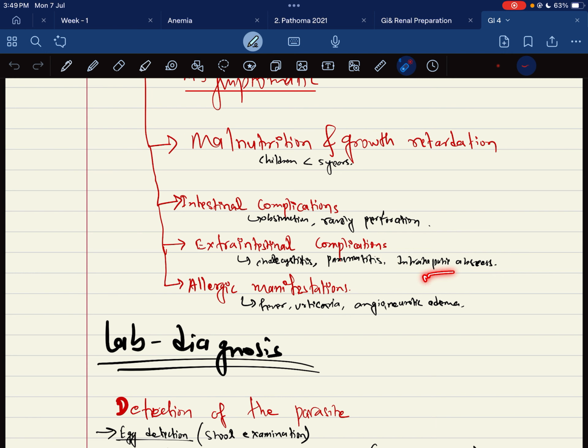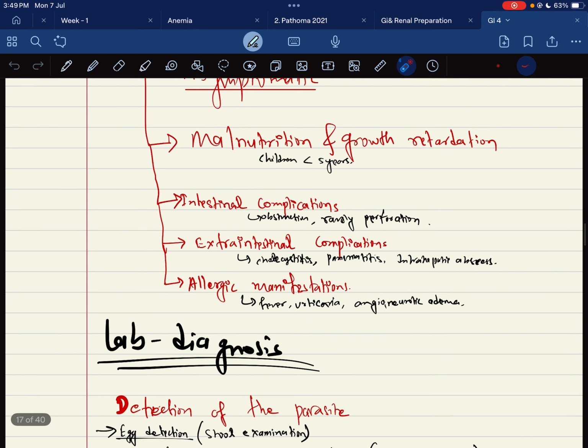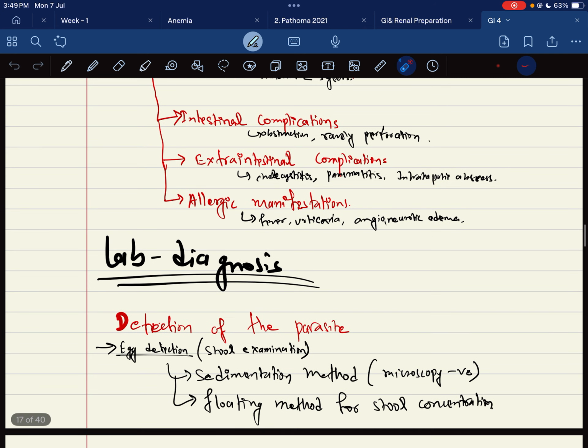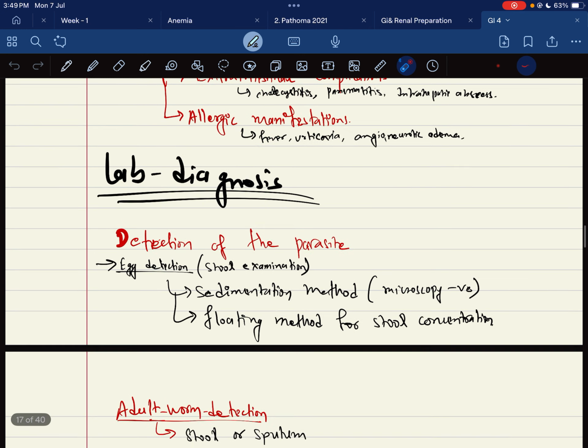That is an intrahepatic abscess: if there is blockage of the common hepatic duct or the other duct which opens into the small intestine, that leads to intrahepatic abscesses, or this organism passes through the duct into the liver, and that leads to intrahepatic abscesses. There are also allergic manifestations like fever, urticaria, or angioneurotic edema.